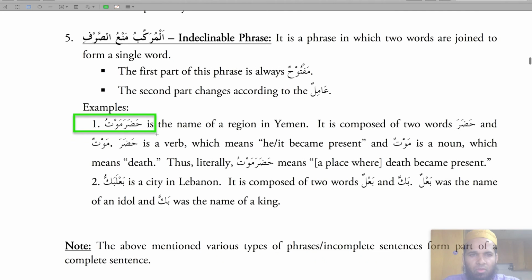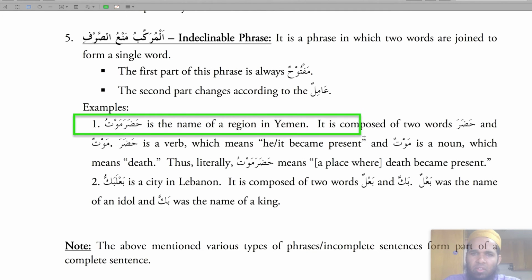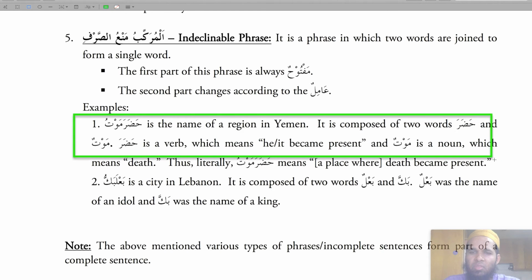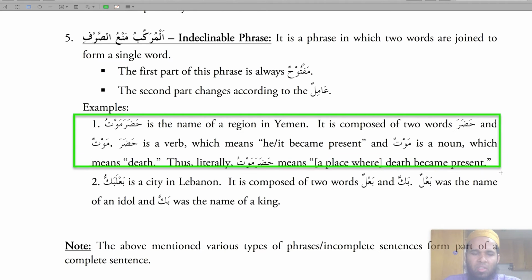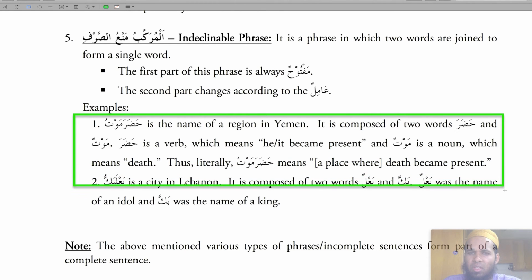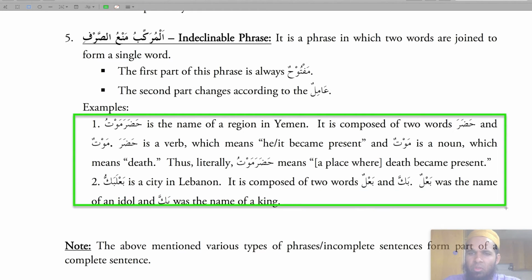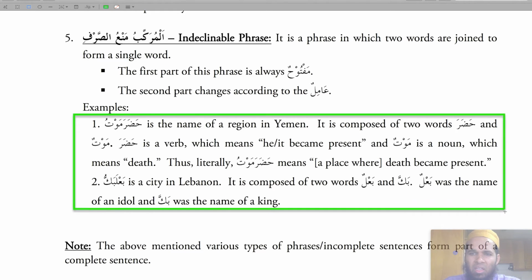Hadara mautun is the name of a region in Yemen. It is composed of the two words hadara and mautun. Hadara is a verb which means it became present, and mautun is a noun which means death. Thus, literally, hadara mautun means a place where death became present. Ba'ala bakun is the name of a city in Lebanon, composed of two words, ba'alun and bakun. Because ba'ala is the first part, it's going to be maftuh. Ba'alun was the name of an idol, and Bakka was the name of the king.